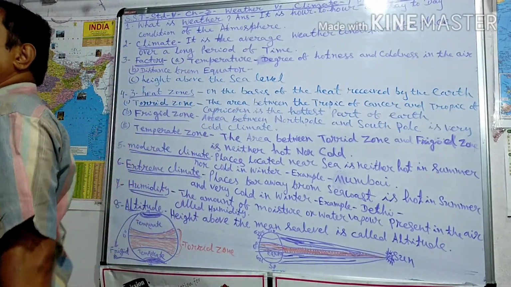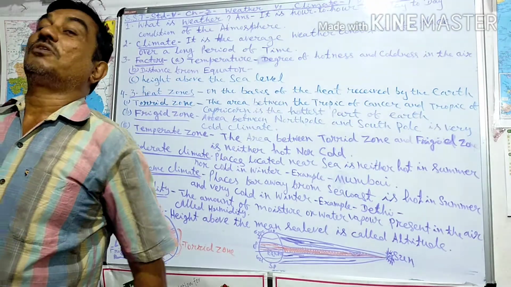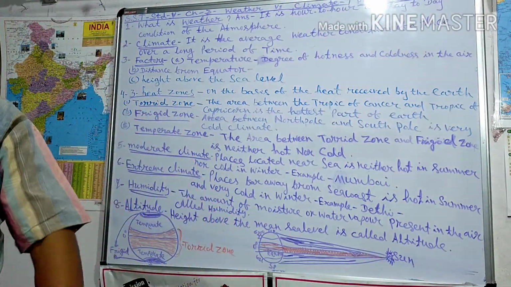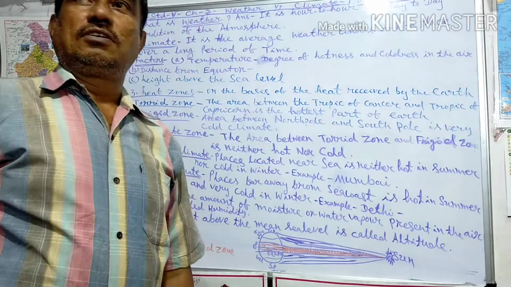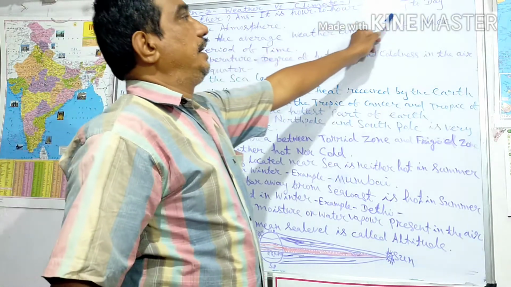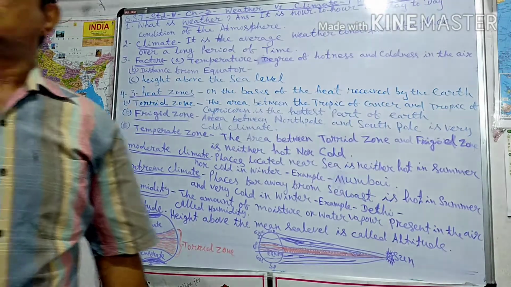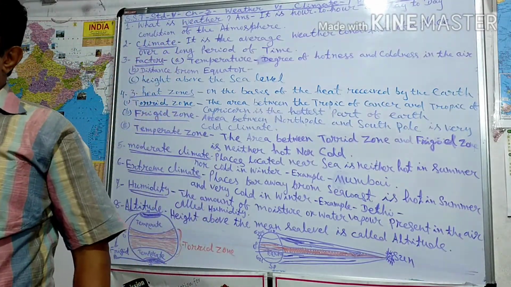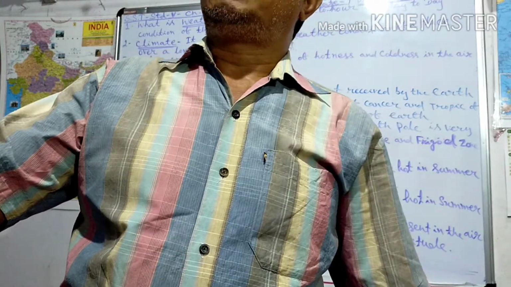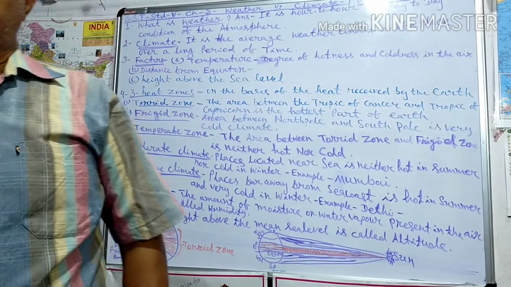Weather is the hour to hour, day to day condition of the atmosphere. That is called weather. So weather is the hour to hour, day to day condition of the atmosphere.